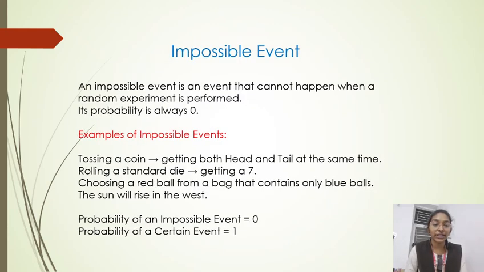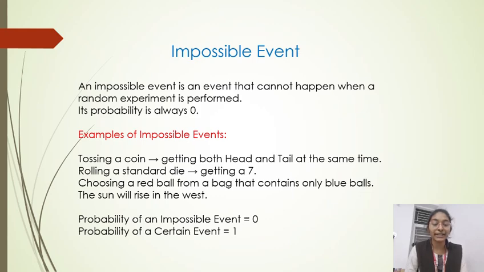Impossible event. An impossible event is an event that cannot happen when a random experiment is performed. Its probability is always 0. Examples of impossible events. Tossing a coin, getting both head and tail at the same time. It is an impossible event.